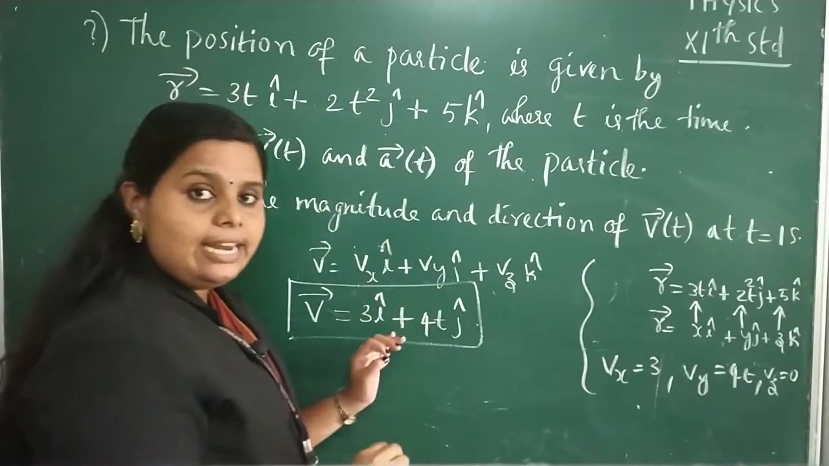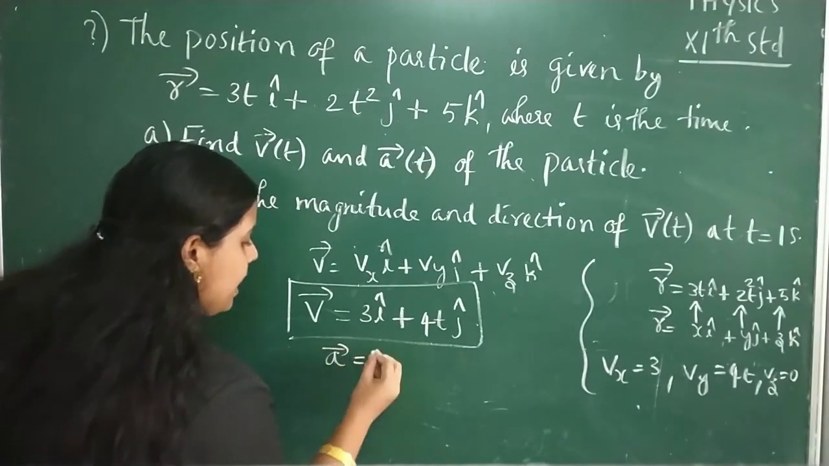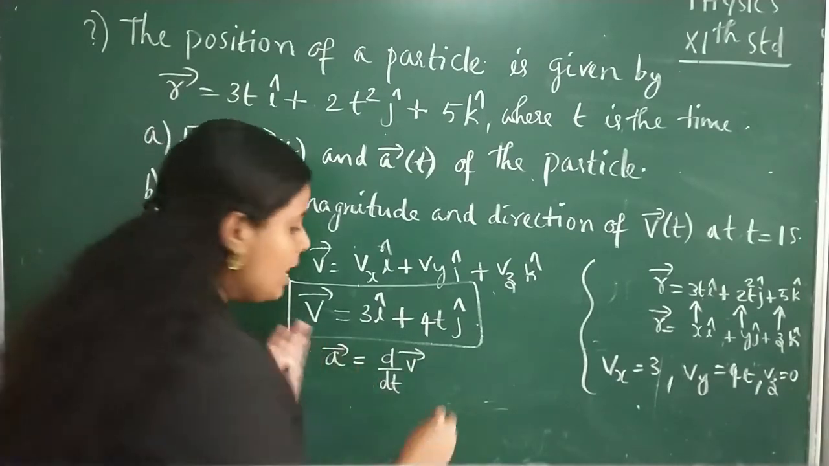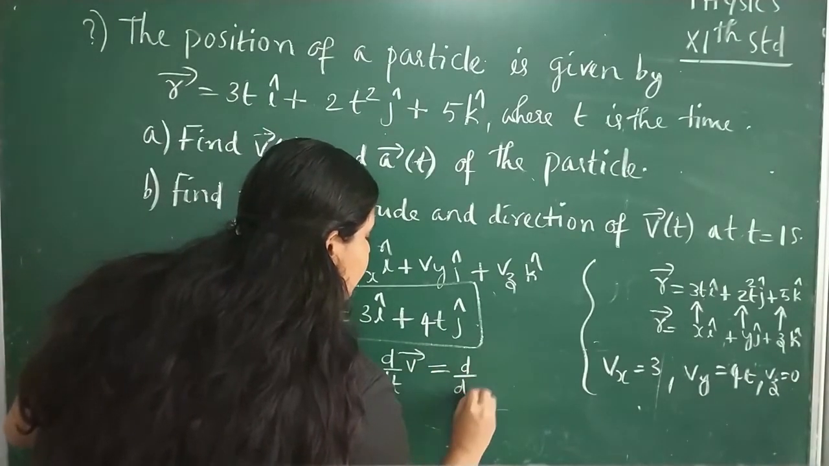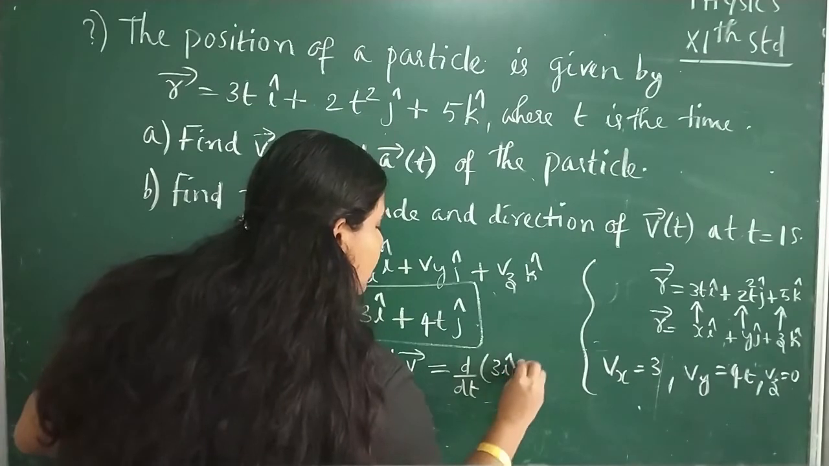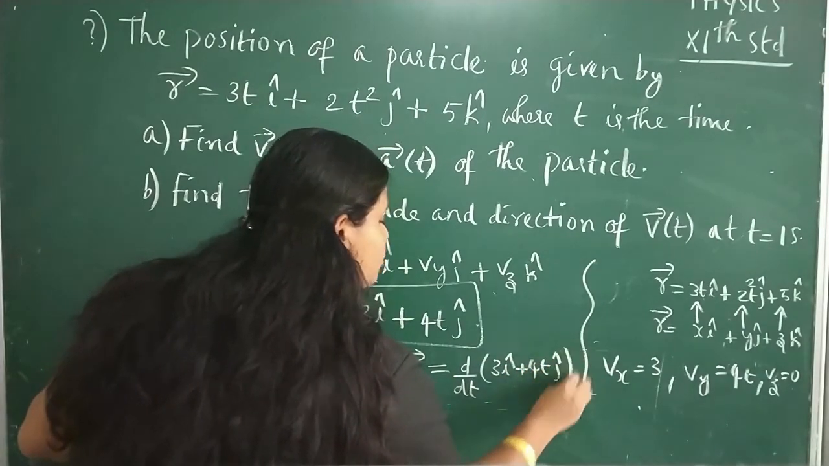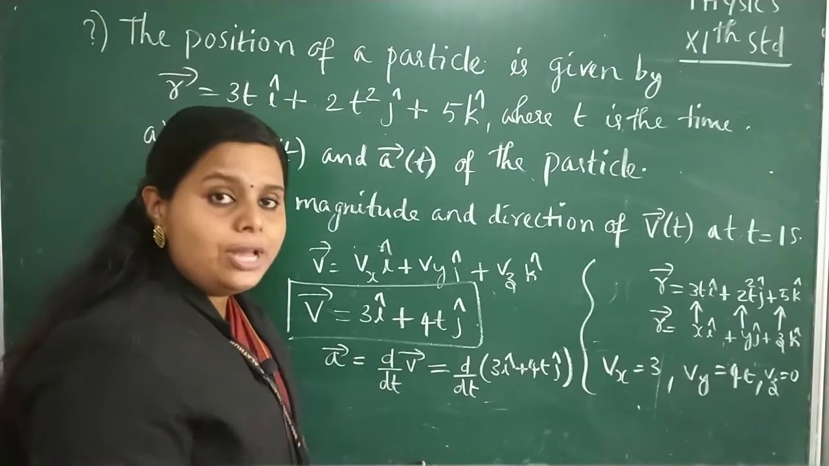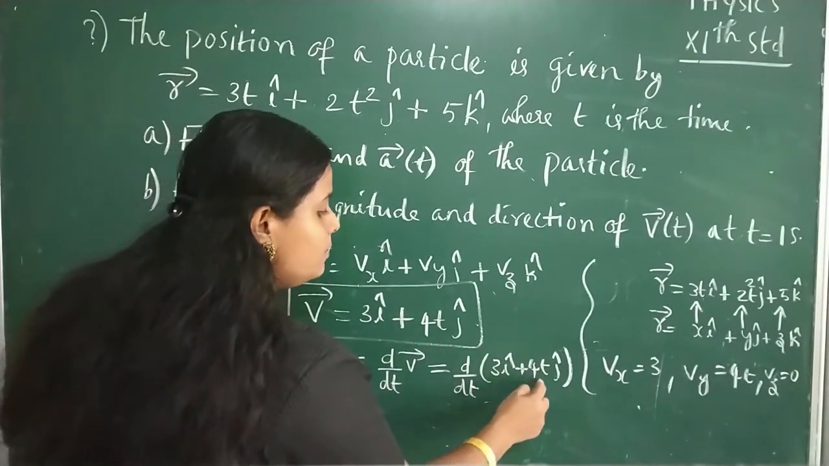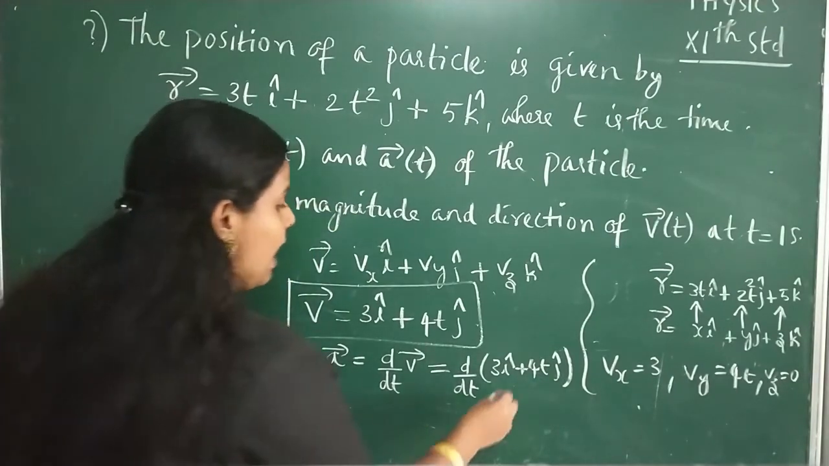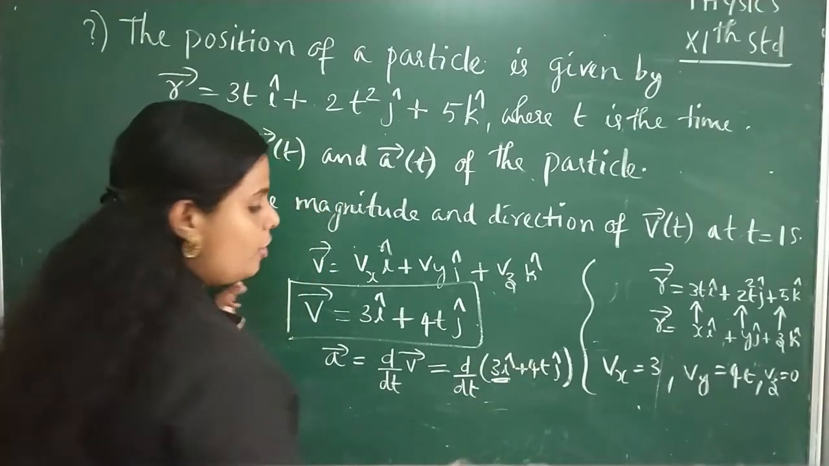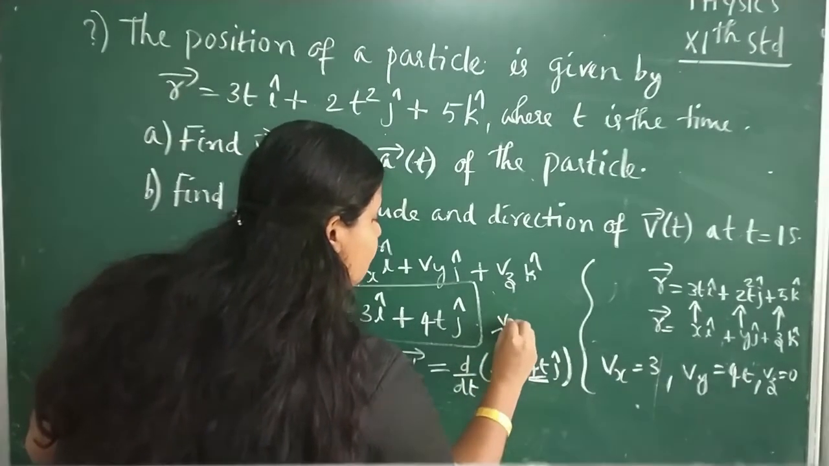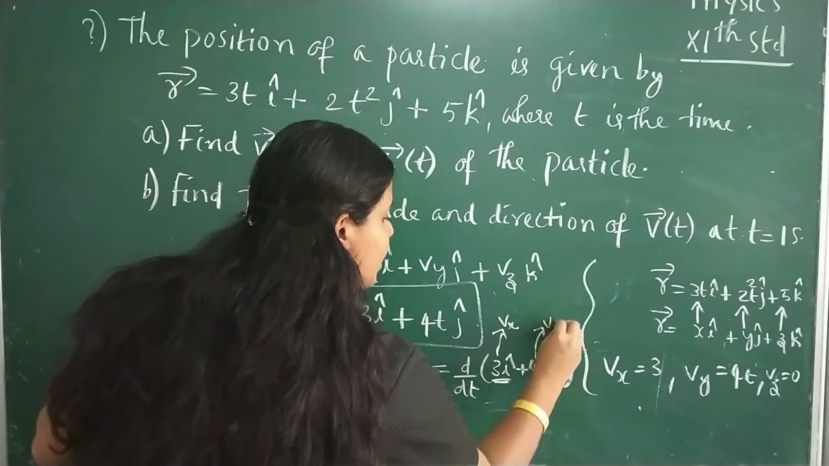Now what about acceleration? Again, acceleration A is the rate of change of velocity. So d by dt of v, that is equal to d by dt of 3i plus 4t into j, because velocity is given as 3i plus 4t into j. Here this is the x component of velocity and this is the y component of velocity. So 3 is Vx and 4t is Vy.